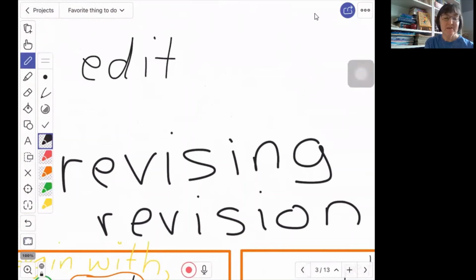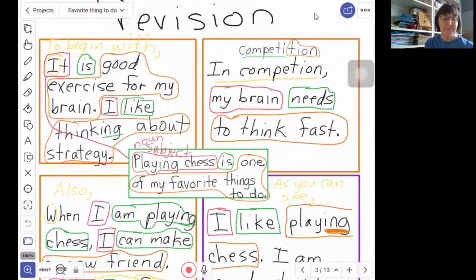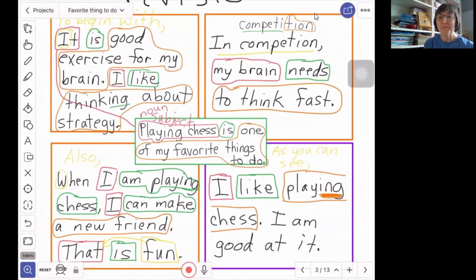When we edit or do editing, we are looking for the spelling mistakes, where we need to add a comma, if our verb needs an S at the end of it, the things to make all of the writing be perfect. So revision looks at the ideas, and editing looks at things like spelling and capitals and the verb and punctuation.